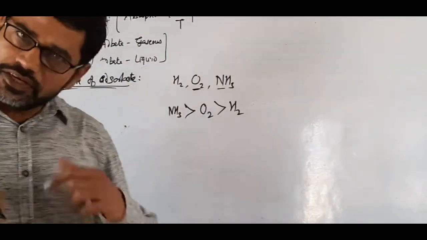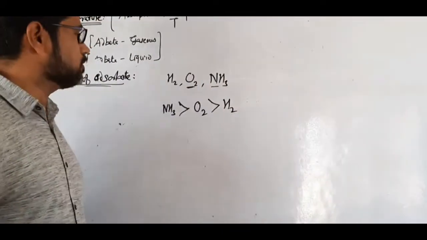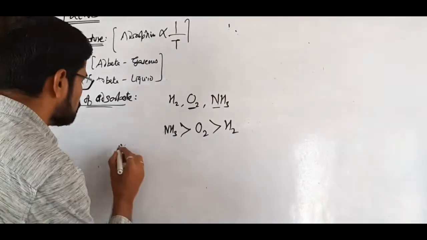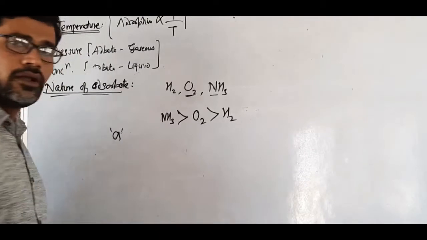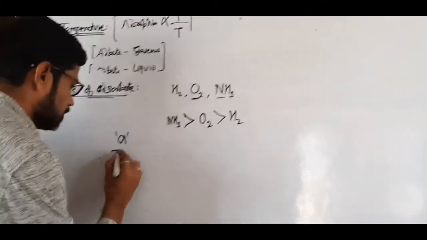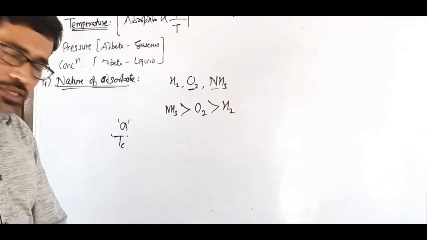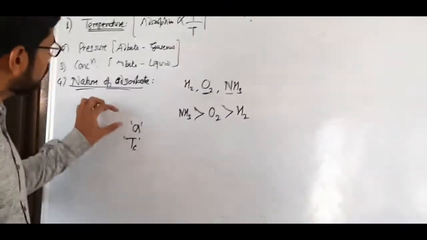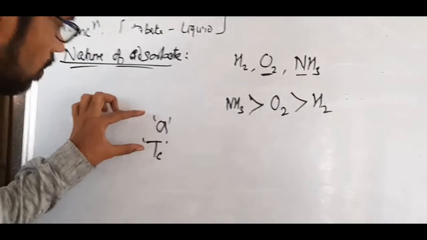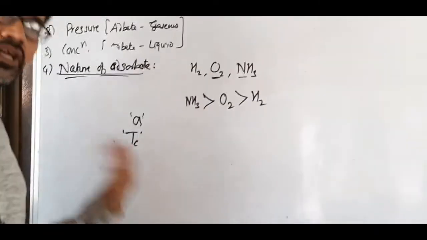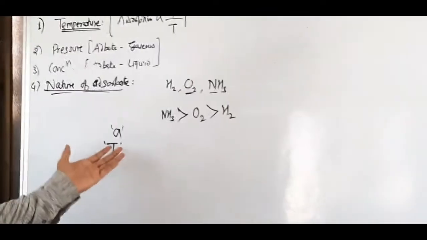It also depends upon certain factors like van der Waals constant small a, and critical temperature is also related. An adsorbate gaseous molecule which shows high values of both van der Waals constant a as well as critical temperature shows more tendency to adsorb on the surface of the adsorbent.